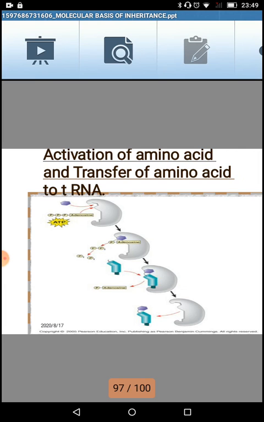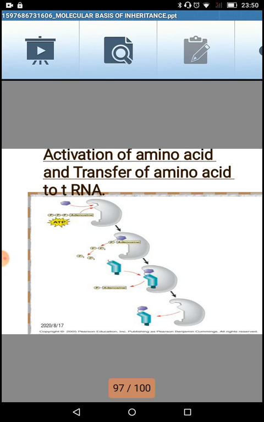So this particular enzyme, amino acyl synthetase, helps in binding of the amino acid to the transfer RNA. Along with that, it makes a compound which is called AA-AMP, meaning it is going to make an amino acid enzyme compound, by utilizing the ATP energy.